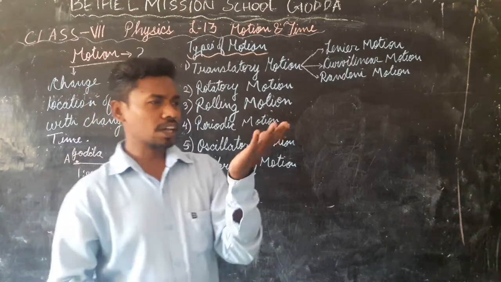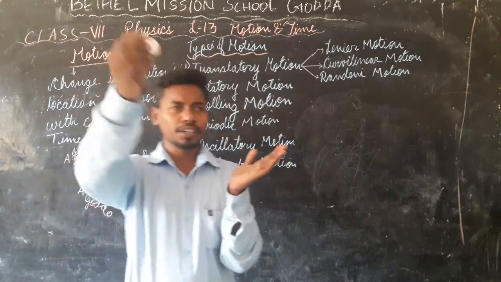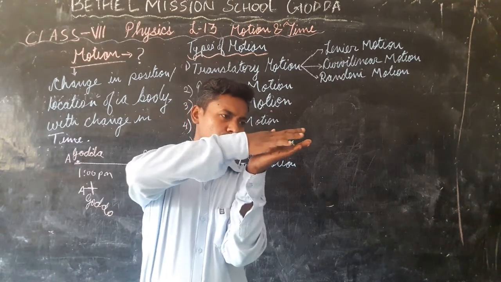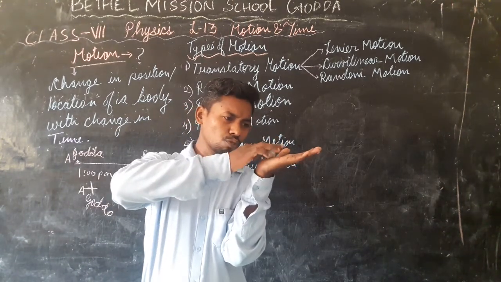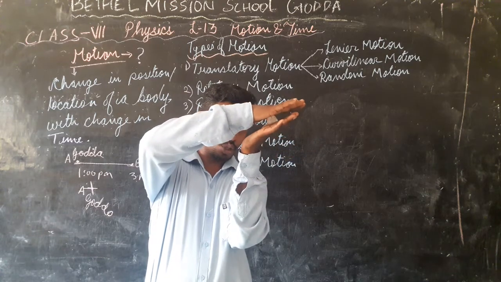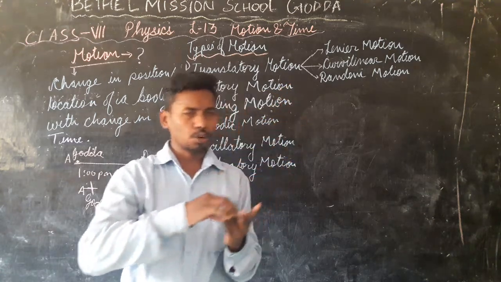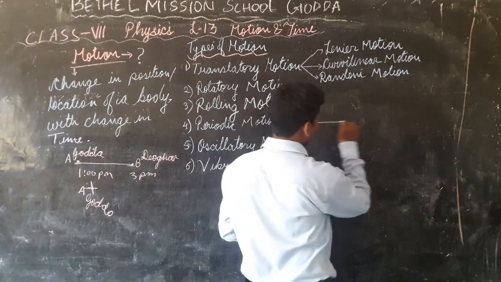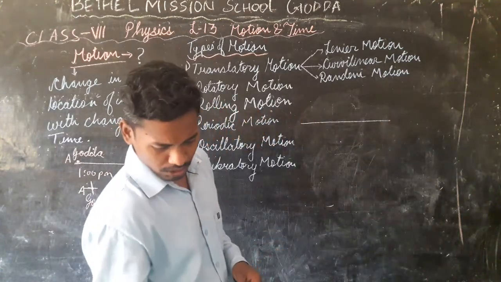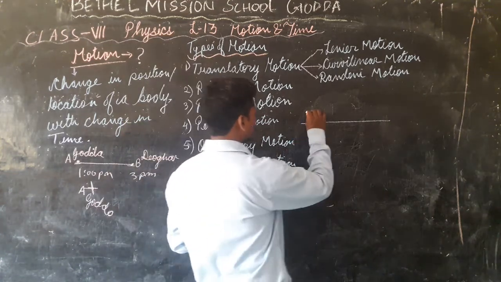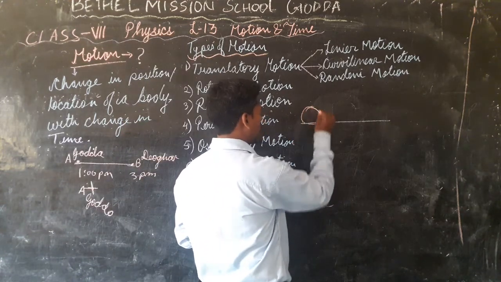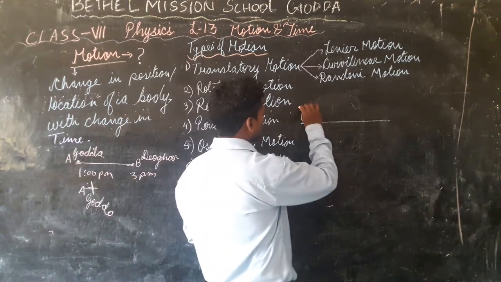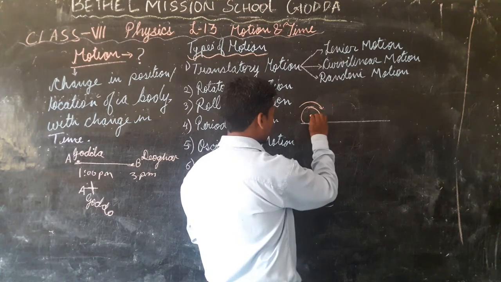Rolling is, you know, again we have a coin. Yes. So you can see this movement of the coin can be said to be rolling. Okay, so what is rolling? Rolling is a movement in which we have a circular object like a wheel or the coin that I showed you now, and it moves about its center.